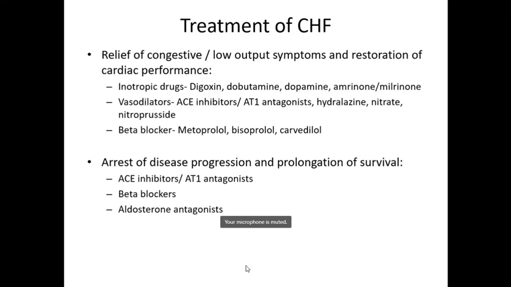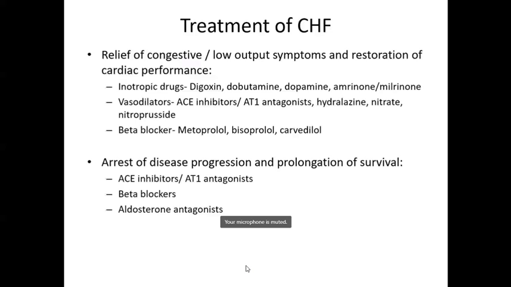And drugs which arrest the disease progression, that means drugs which prevent cardiac remodeling, which is the outcome of heart failure: again the ACE inhibitors, ARBs, beta blockers, and the aldosterone antagonists. If you classify like this, you will be able to revise heart failure in a nutshell.